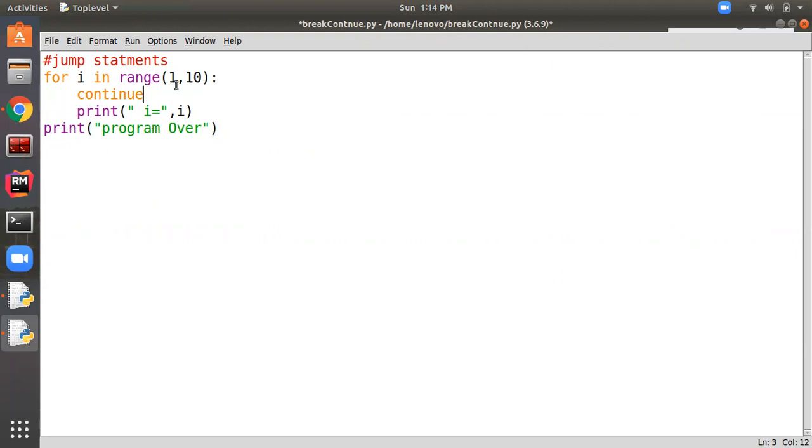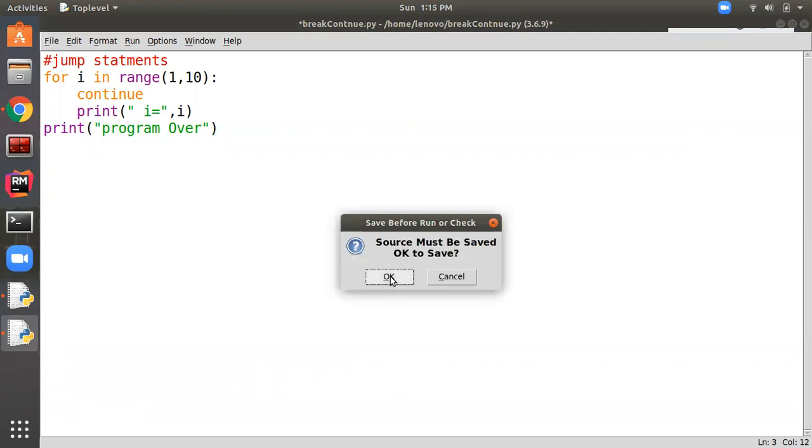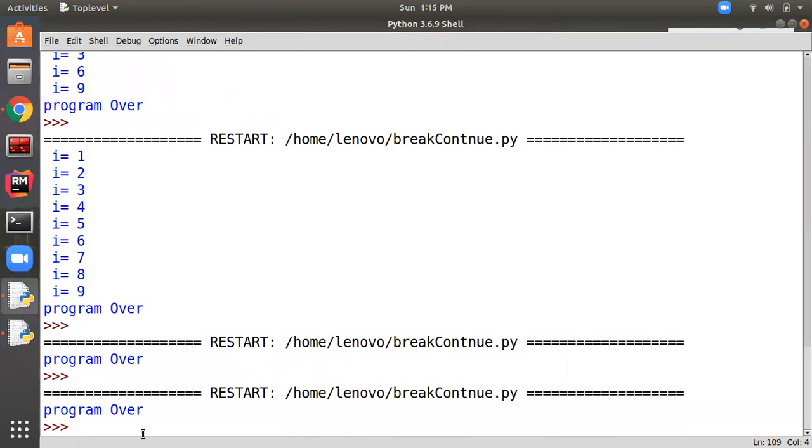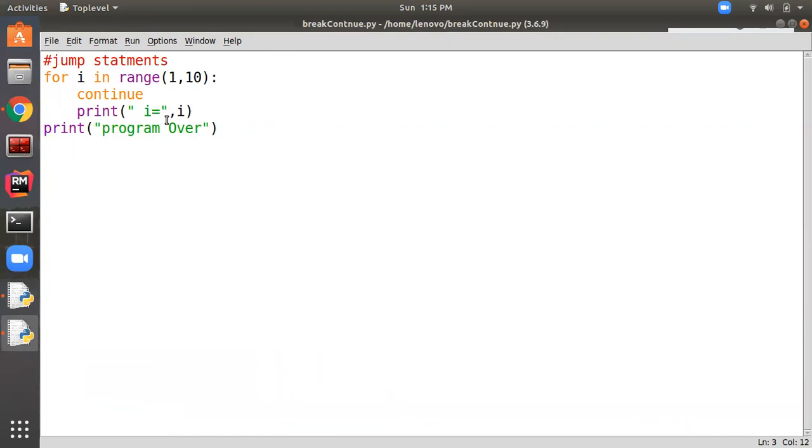Now if I give continue over here, what will happen? Will there be any impact on the output? Let's see. So the output is program over, and it's not printing the value of i, since as soon as the iteration started, it encounters the continue statement and jumps to the second iteration.